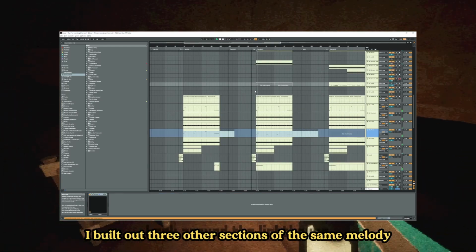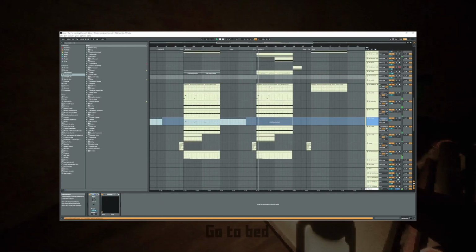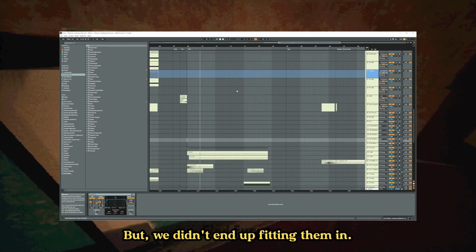I built out 3 other sections of the same melody with varying intensities. But we didn't end up fitting them in.